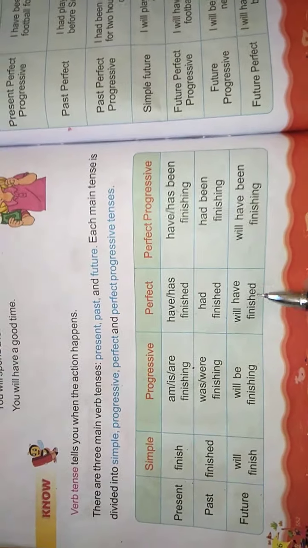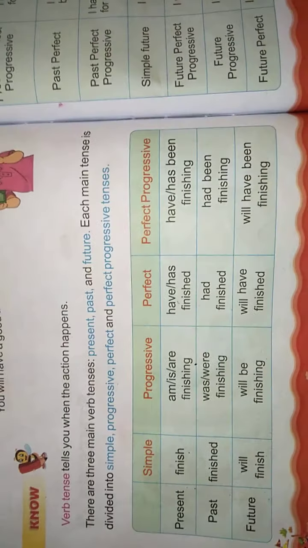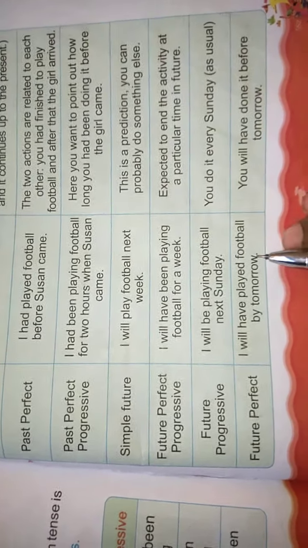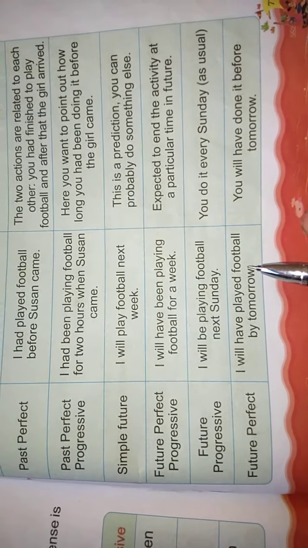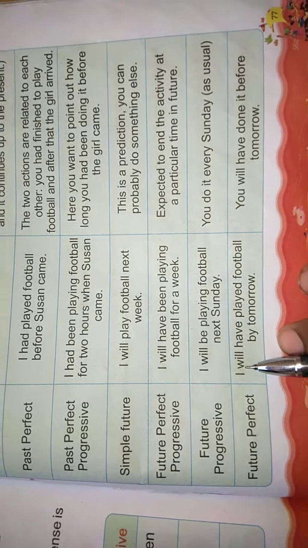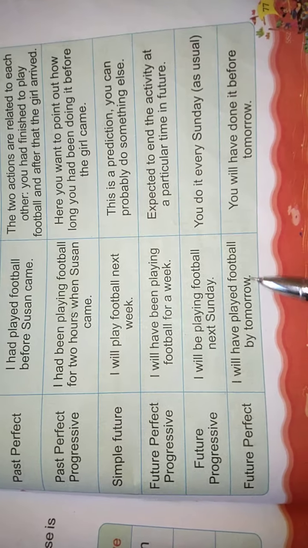Okay children, remember, this table is very important. You have to remember this table, then you can answer those questions, answer the worksheet. Let us look at the example of future perfect. I will play football by tomorrow. Here we use will have. I will have played football by tomorrow.